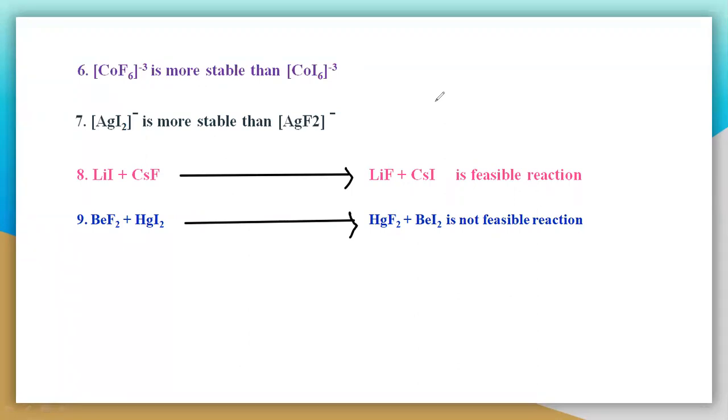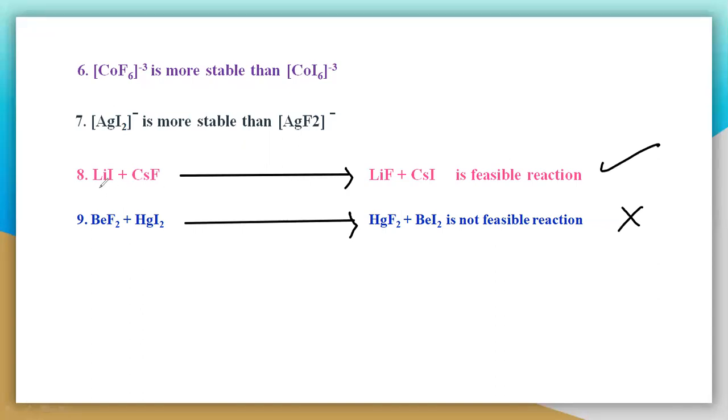So simply, will lithium iodide react with cesium fluoride or not? If it reacts with cesium fluoride, it can easily form lithium fluoride and cesium iodide. If it is not happening, that means it is not possible, then it is called a not feasible reaction. So a feasible reaction means definitely it will occur. This reaction is not possible here, but it is possible here. Why? What is the reason?